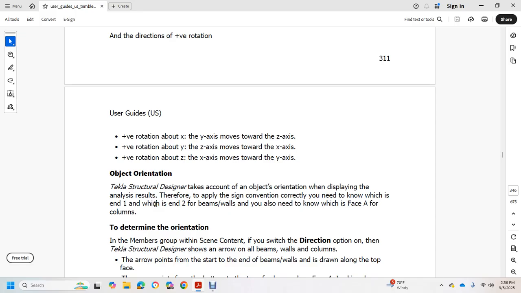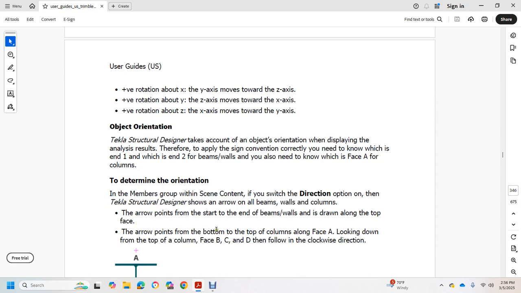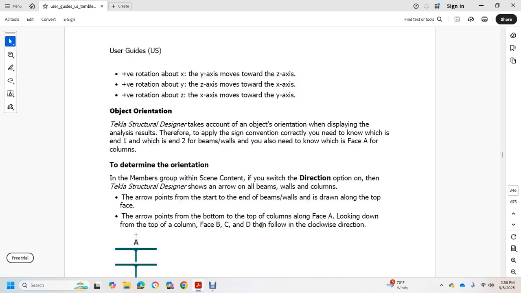Then Tekla Structures shows an arrow on all beams and walls, and we count where the arrow points, starting at the end of the beams and walls along the top of the face. The arrow points to the bottom of the top of face A, looking down on the column, with faces B, C and D following the clockwise direction.